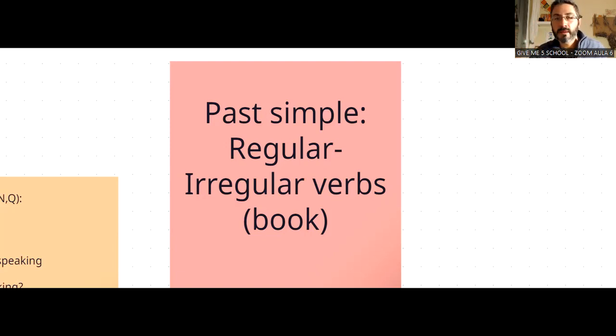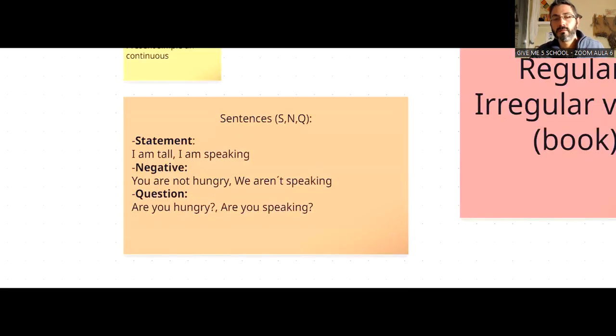Okay, the same as here, but with the verb to do. Okay, did you open the door? Because we are speaking in the past, so we use the verb to do, which is an auxiliary verb. Es un verbo auxiliar, an auxiliary verb, and we use it to make a question.